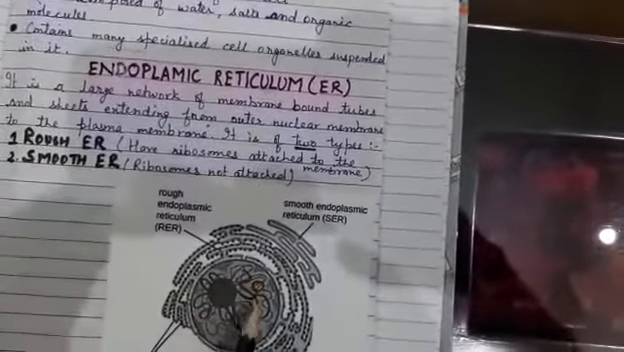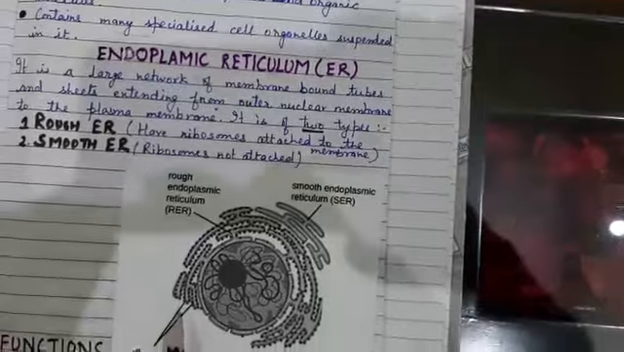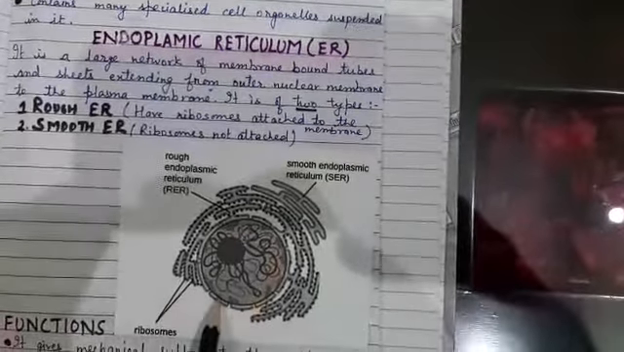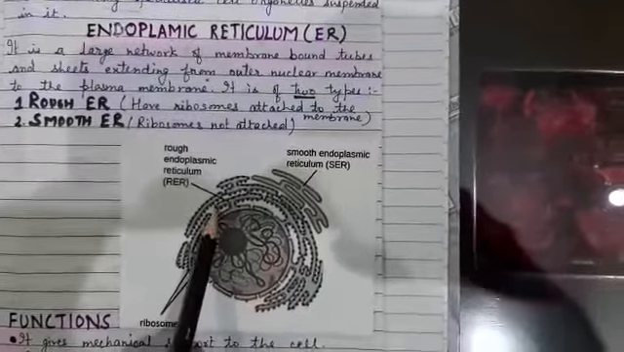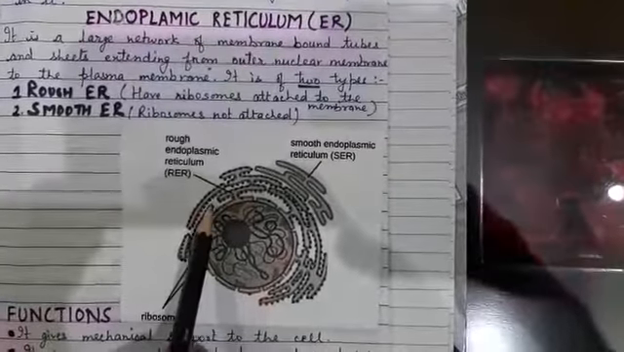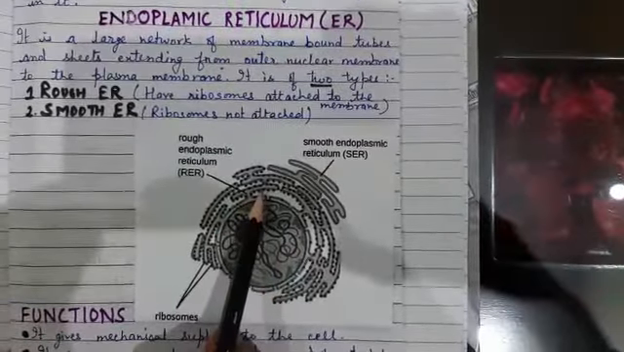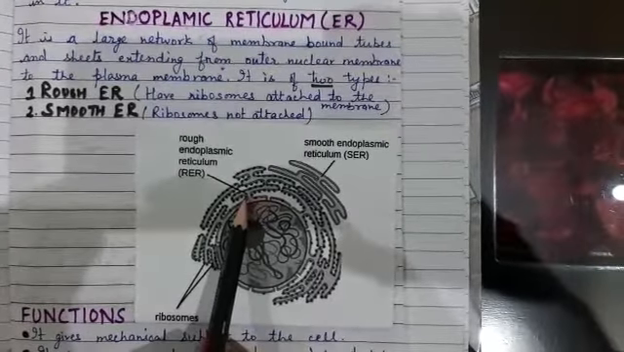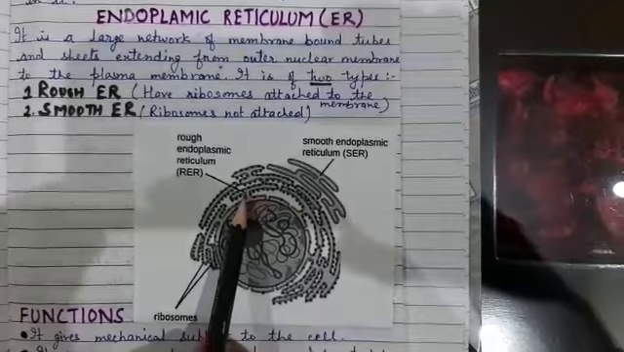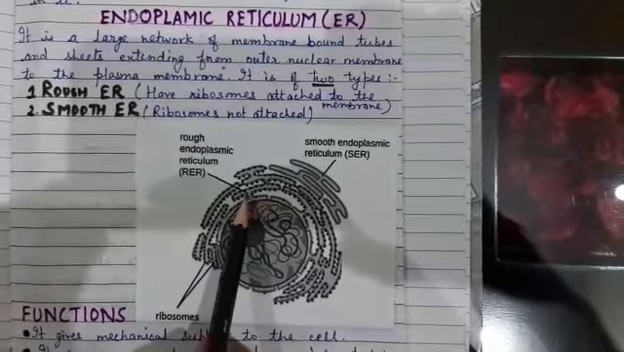You can see the figure of the endoplasmic reticulum. This is the nucleus. Just outside the nucleus, the endoplasmic reticulum is present. It is present in all the cells except prokaryotes and mammalian erythrocytes, that is the RBC.